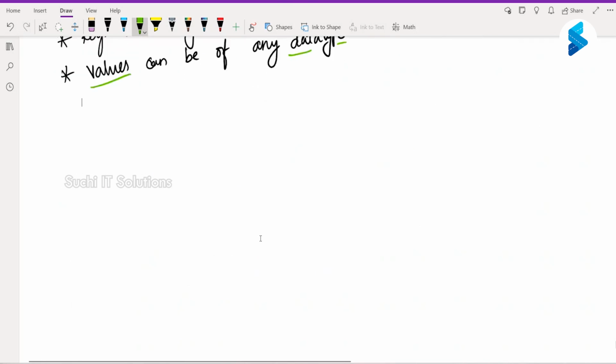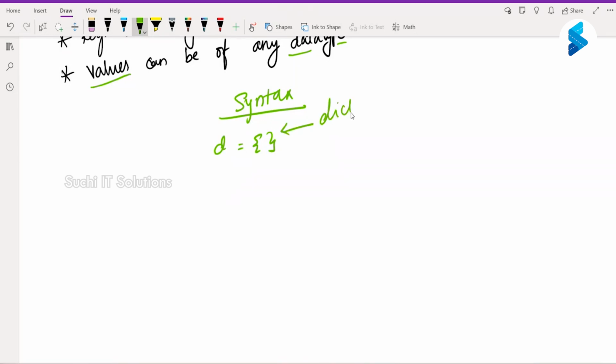What is the syntax for creating a dictionary? In order to create an empty dictionary, you can use flower brackets. Do not confuse this with the set flower brackets. If you create values inside flower brackets, then it becomes a set. Otherwise, an empty flower bracket is always a dictionary.